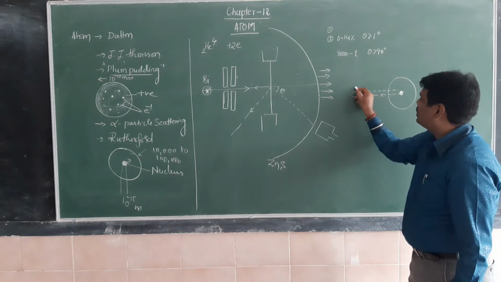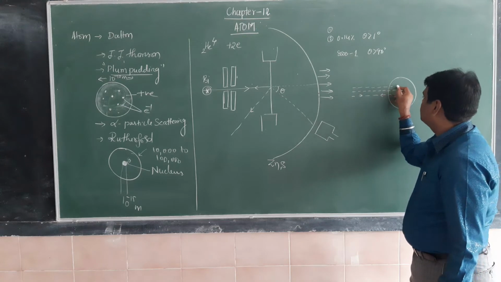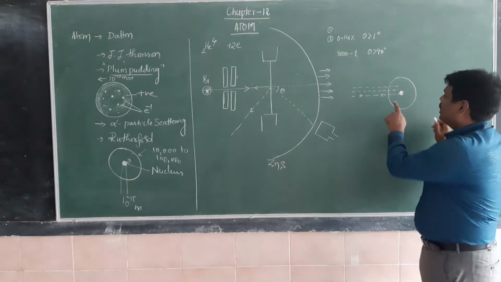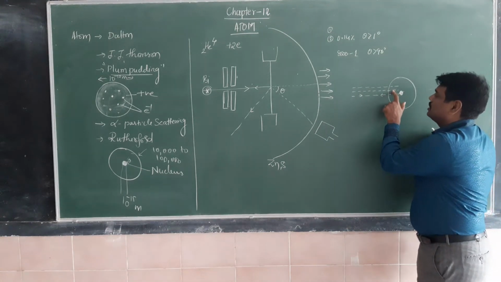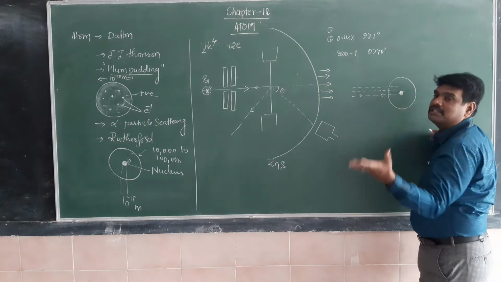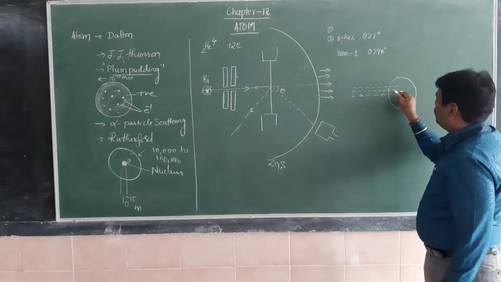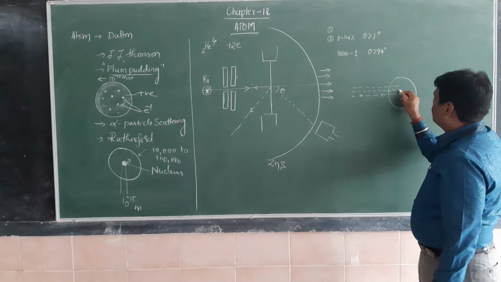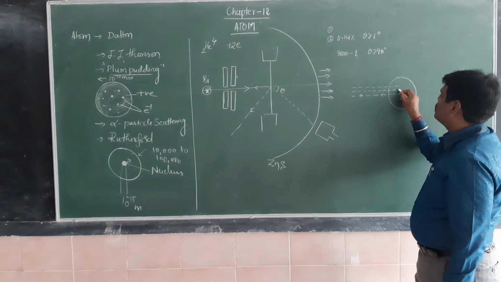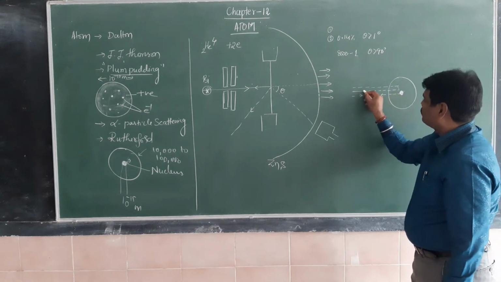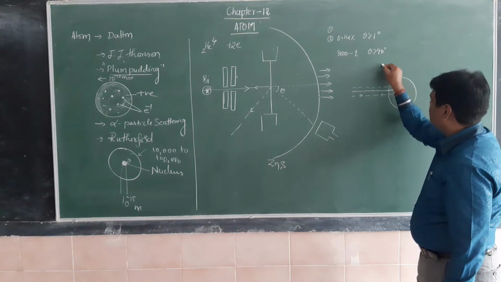If the velocity vector is changing from its position, what happens? This is positive charge and this is also positive charge. Repulsion takes place. If it is other than a head-on collision, it will deviate in this direction.